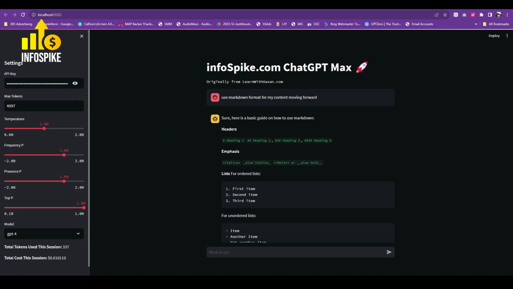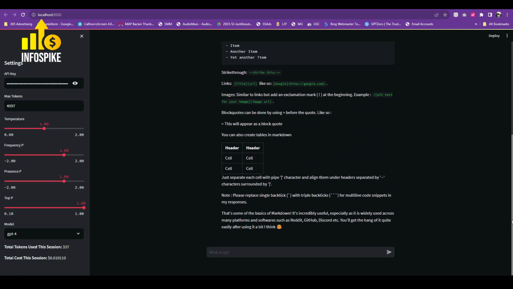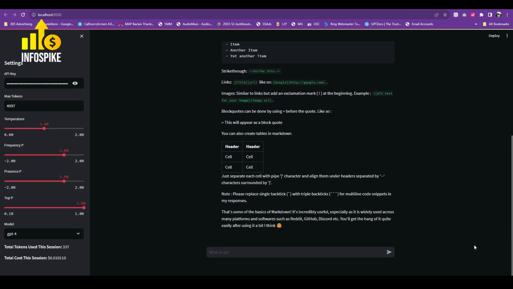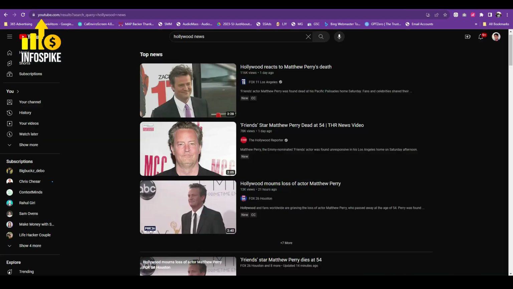So I've added the ability to add tokens, frequency penalty, presence penalty. These are all customizations. I keep them at 1. And the hope here with GPT-4 is that I'm able to create more human-like content. And that's just an assumption. I don't know if it will. I'll test it sometimes. But anyways, let's go ahead and do a demo here.